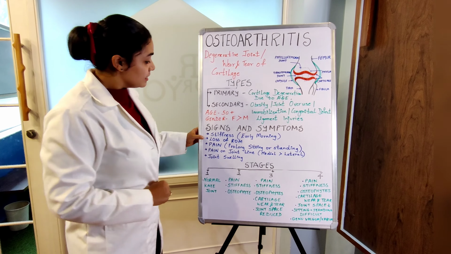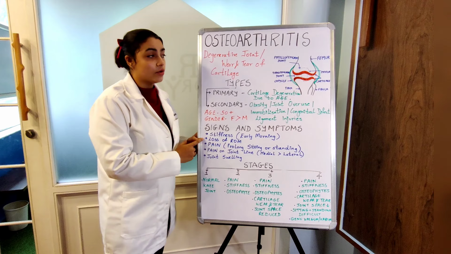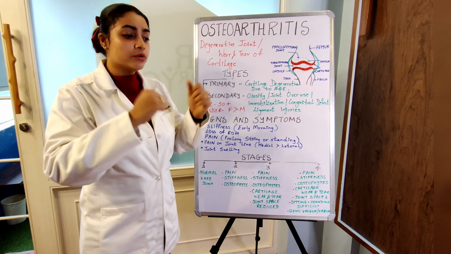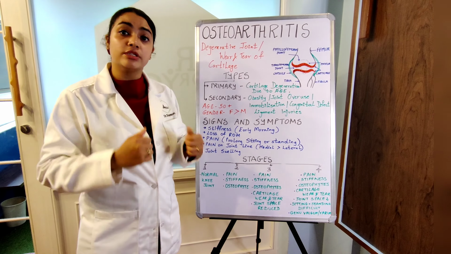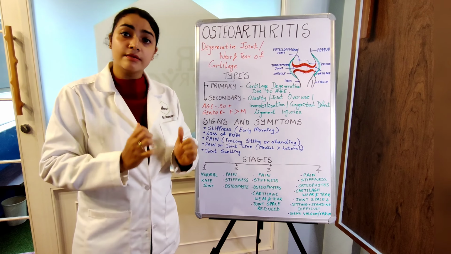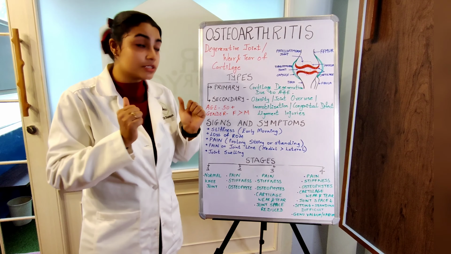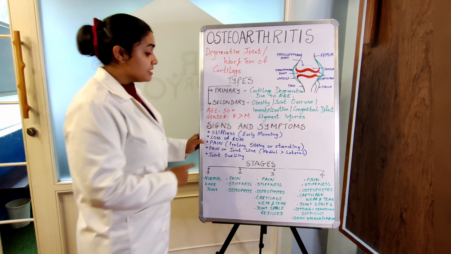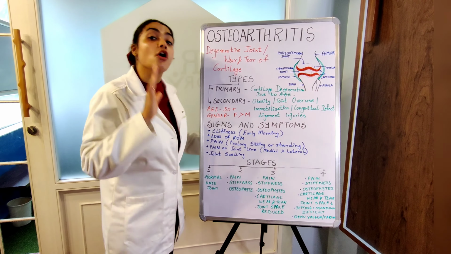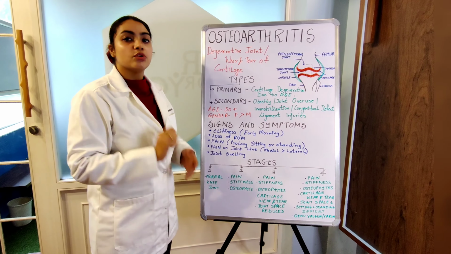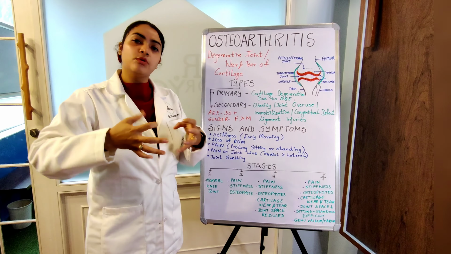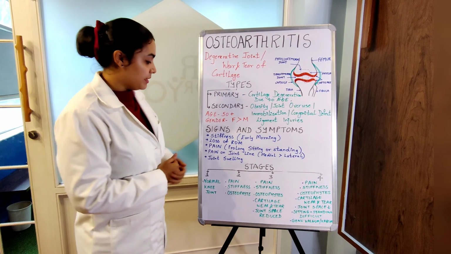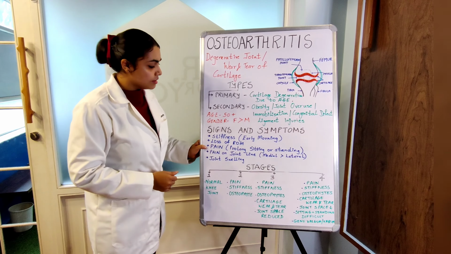That could be one. Second is the loss of ROM. So end range movement of the joint could be really painful. When you completely bend the joint in complete flexion, at the end range, you could find your bones rubbing against each other. You could find a little crepitus also. That could be the second sign and symptom. Third is pain, which could happen because of prolonged sitting and standing. When you sit too long and you stand up, you will have pain in the knee joint, or when you stand and then sit, you could have pain. So that's the third sign and symptom.